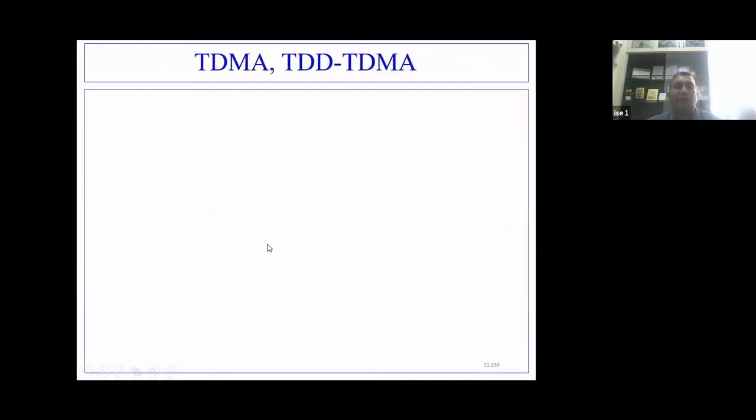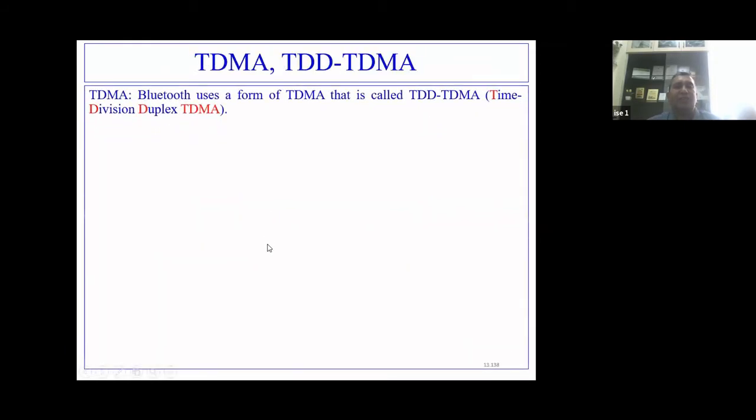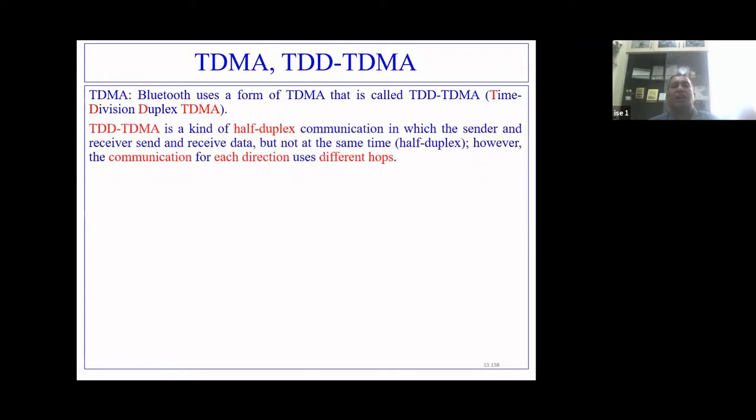Right? Now we have a scenario in TDMA, time division multiple access. Bluetooth uses a form of TDMA. That form of TDMA is basically called TDD TDMA. TDD stands for time division duplex. Now, what is this time division duplex TDMA?